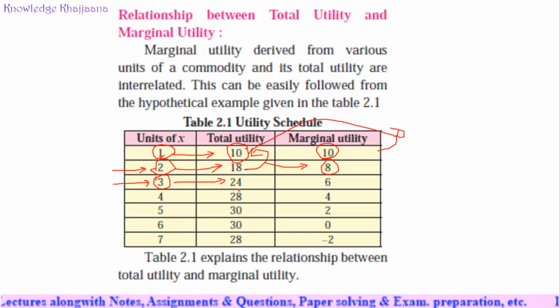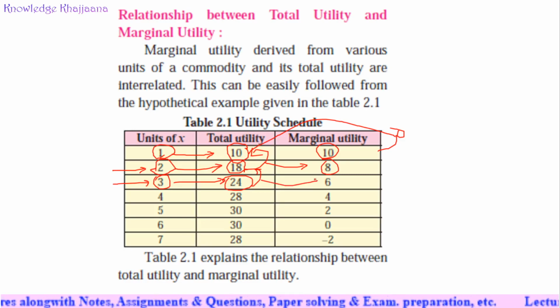24 utils of utility you got. Now, how much was the earlier utility? It was 18 utils. Okay, because it is calculated in utils. Your earlier utility after drinking the second glass was 18, and now after drinking the third glass, your utility is 24. So how much is the change? See, the change between the current utility and last utility is 6 units. Okay, so 6 is the marginal utility.